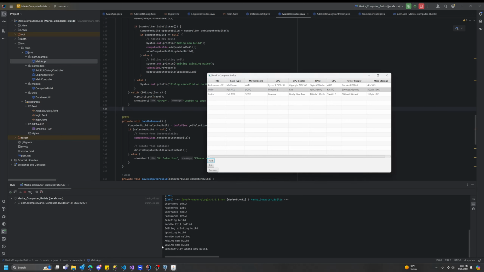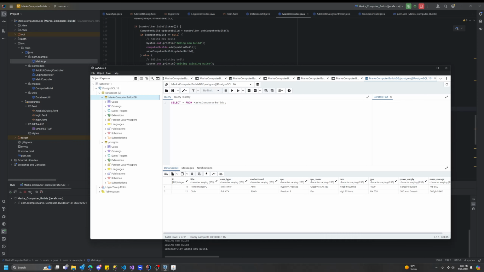I can see down in my audit trail down here I'm good. So I'll come back over to my database and I'll run my query, and you can see that it added the new item successfully.